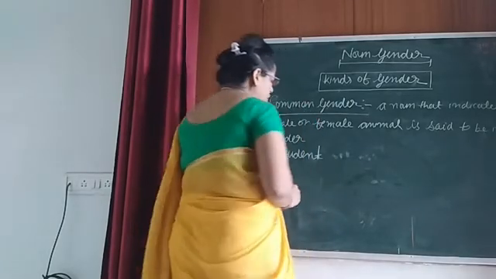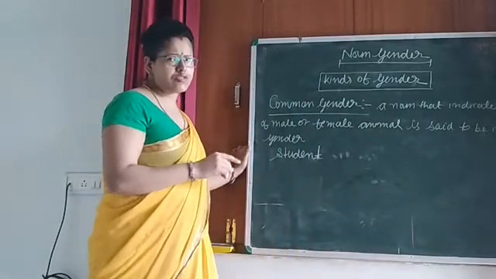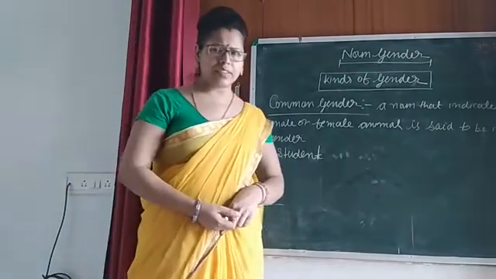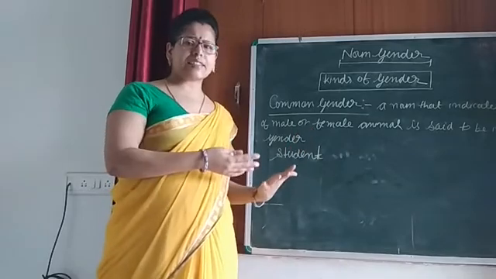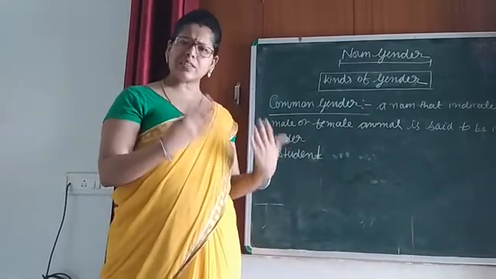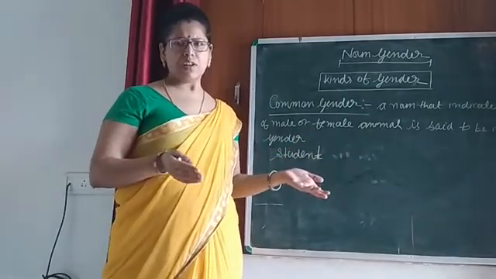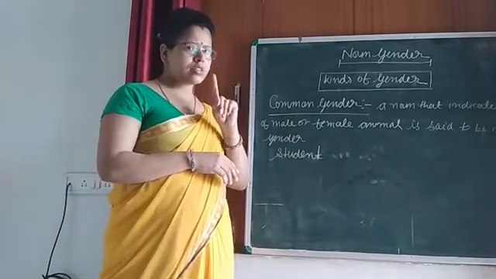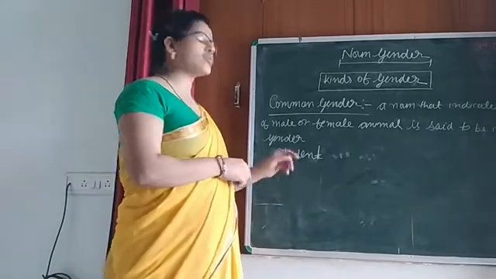This noun is used for both male and female. If I say some students are coming to my class, it doesn't indicate whether the students are male or female. So we can use the single word, that is the noun students, for both.